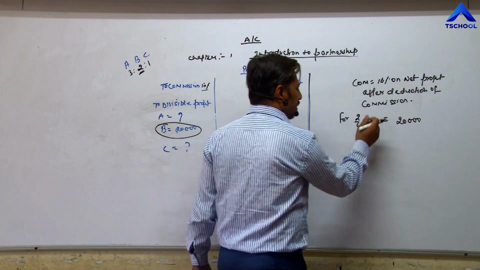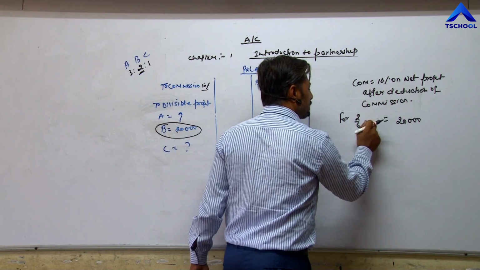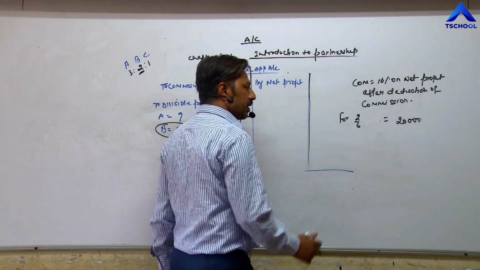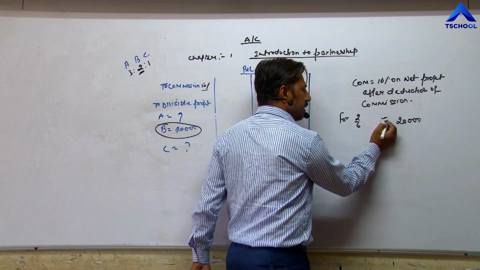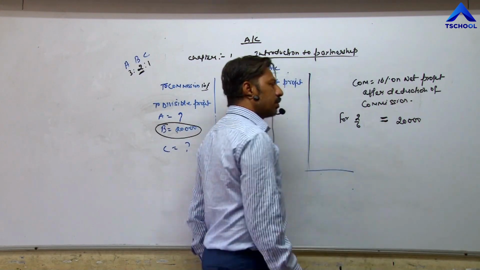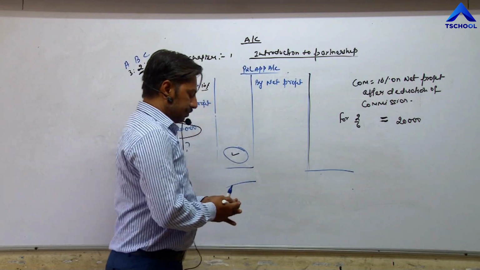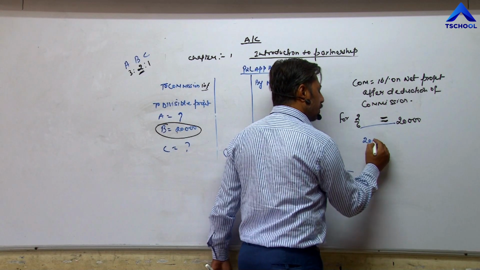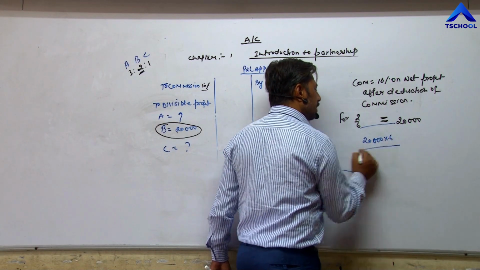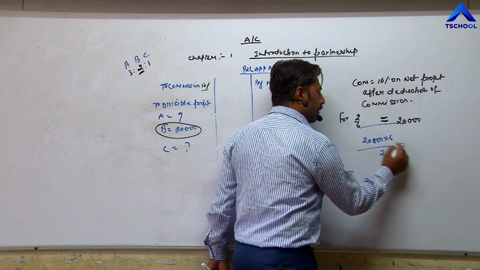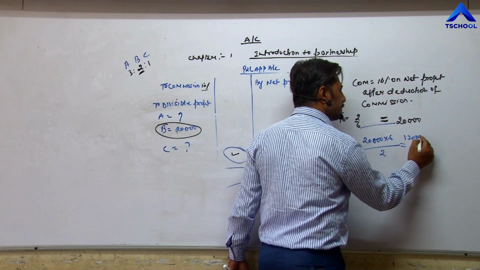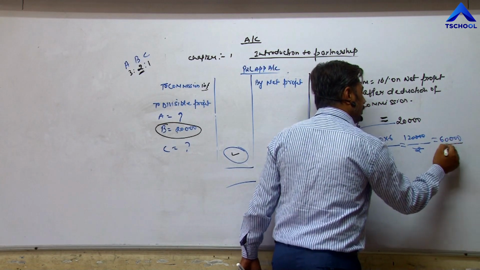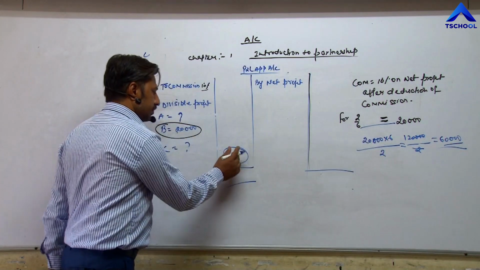Now, whenever there is a sign of is equal to, we need to apply cross multiplication. So 20,000 into 6 divided by 2, that is 1,20,000 divided by 2. The total divisible profit of the firm is 60,000.